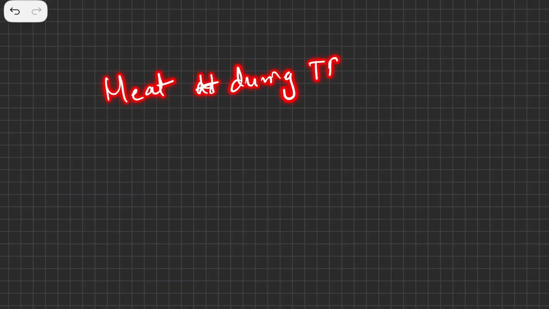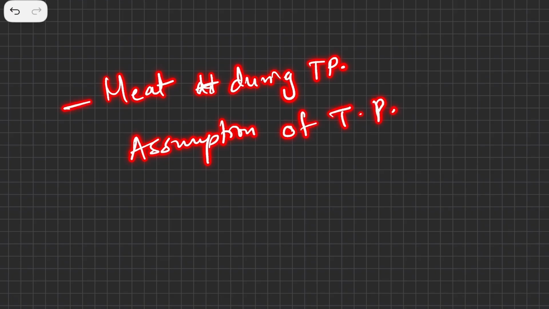Yesterday we discussed work done during a thermodynamic process, and today we are going to discuss heat added during a thermodynamic process. And we are also going to see the assumptions of thermodynamic process. So there are two things which we are going to see in this video: heat added during thermodynamic process, and the second is assumptions of thermodynamic process.